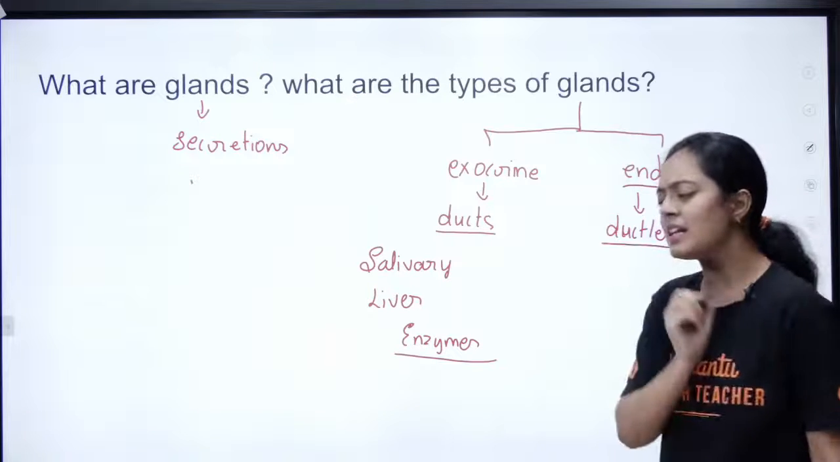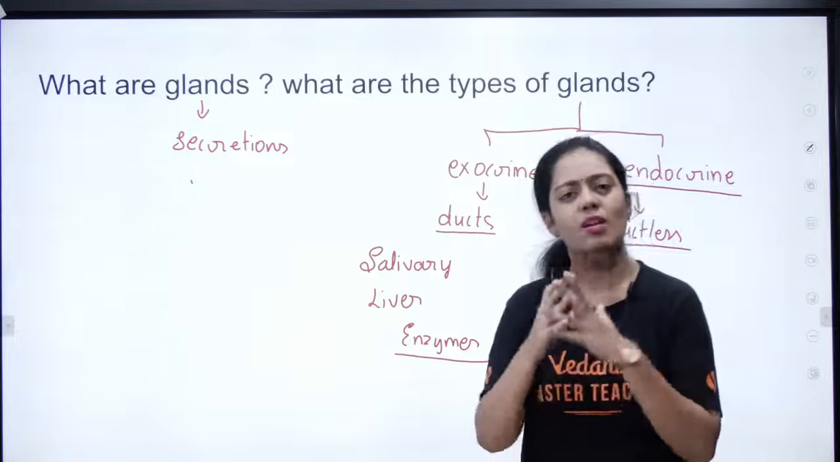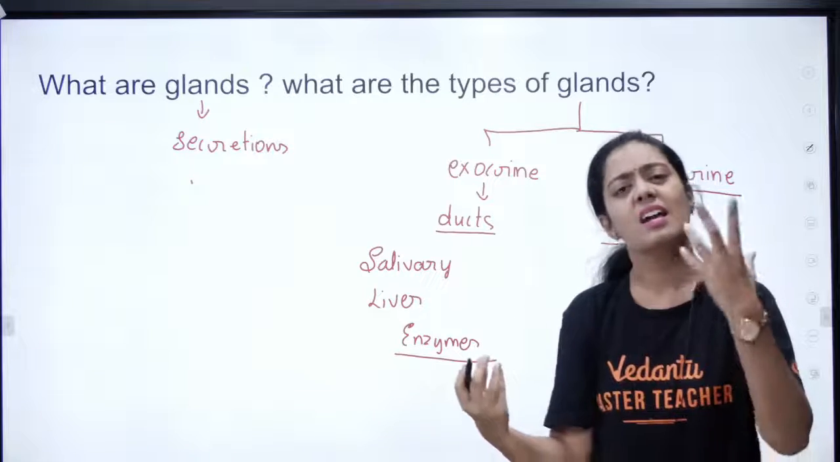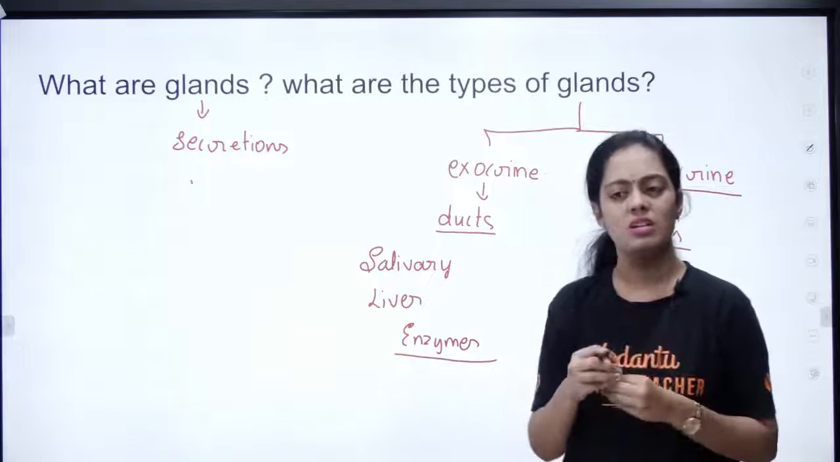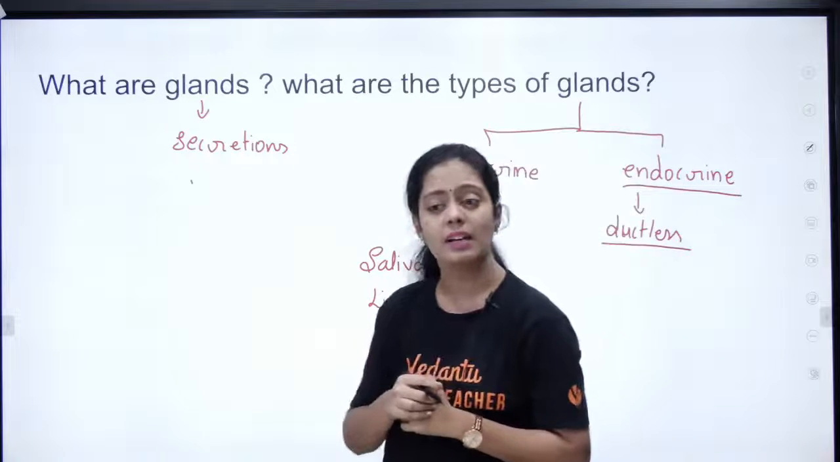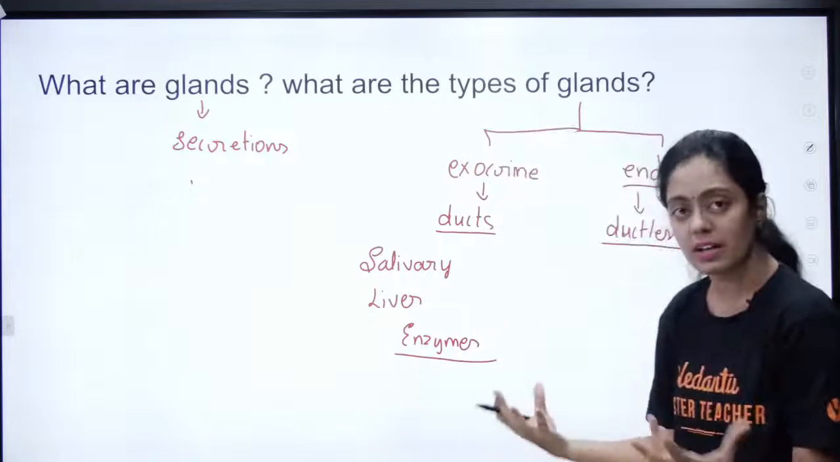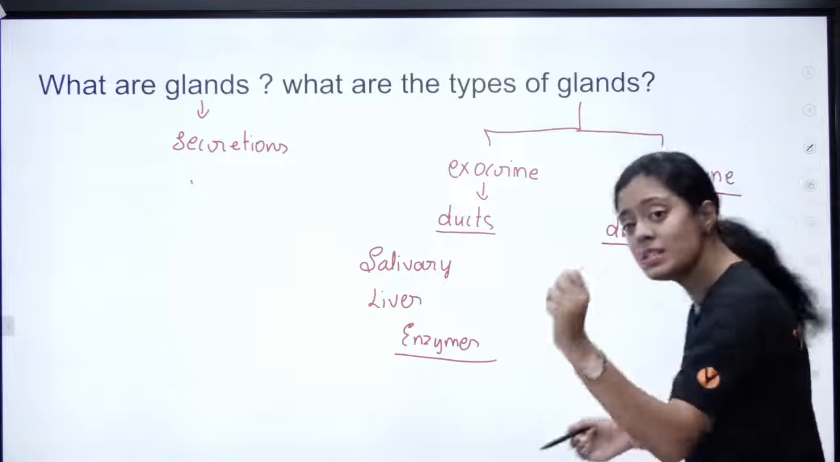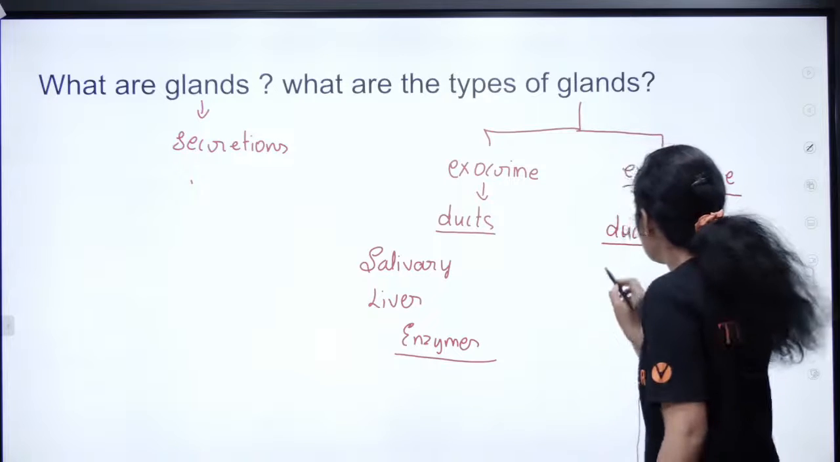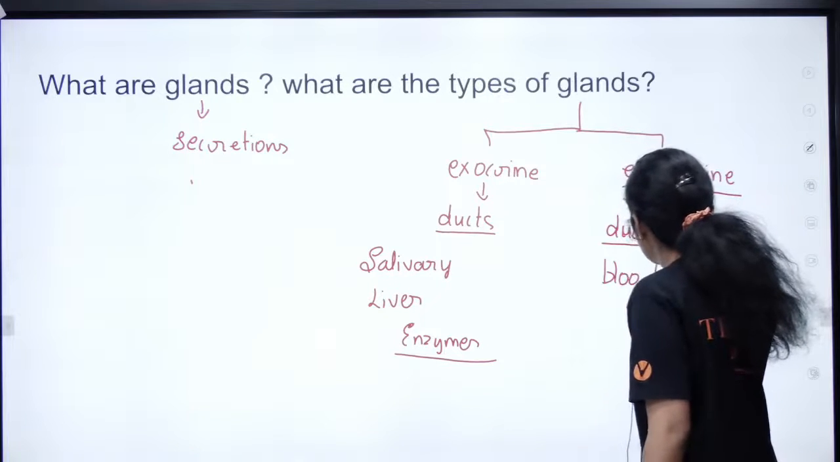Ma'am, what is a ductless gland, ma'am? Can anyone tell me what is ductless? They do not have ducts. Then how do they pass their secretion? Then how is the transport happening? If there is no duct, how is the transport happening? Who is the transporting medium, pasangla? Here the transporting medium is blood.